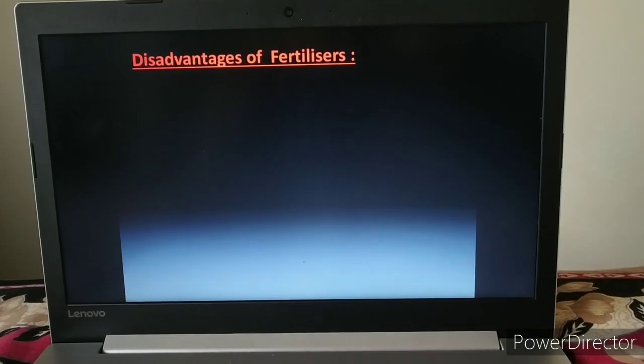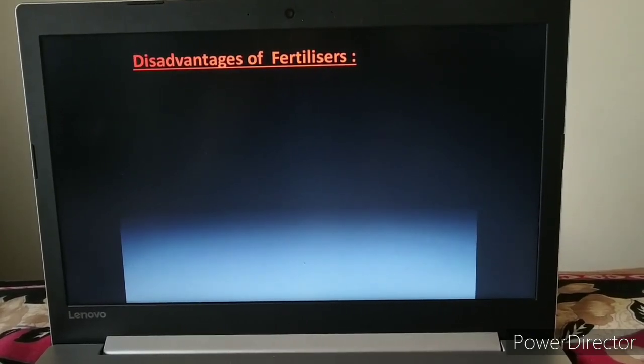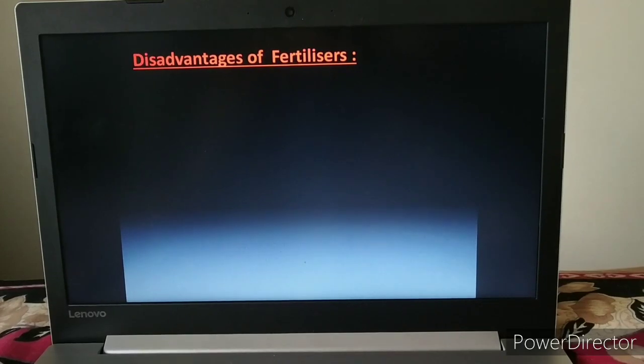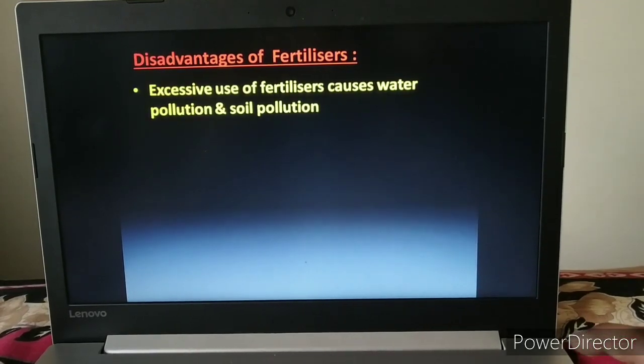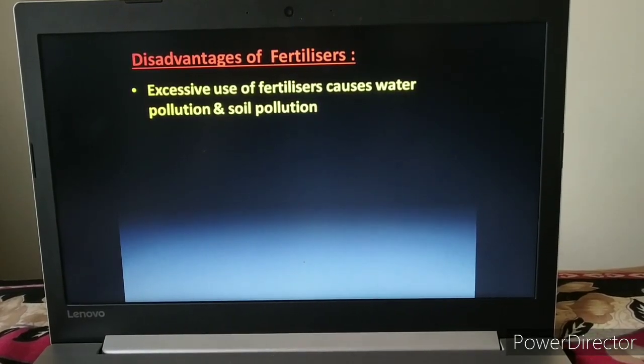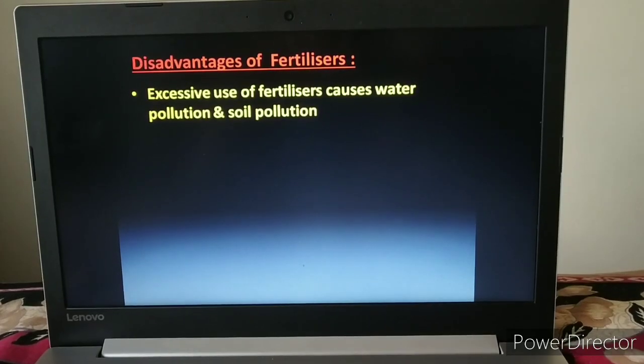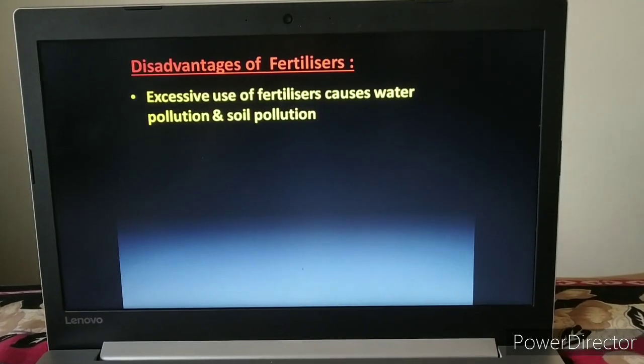Disadvantages of fertilizer. We know fertilizers are particularly rich in certain nutrients, and they increase the yield.